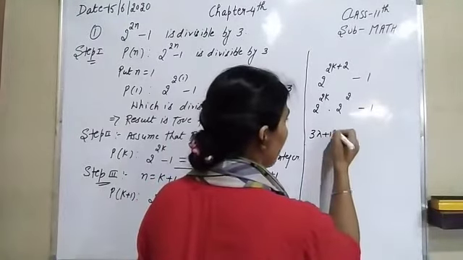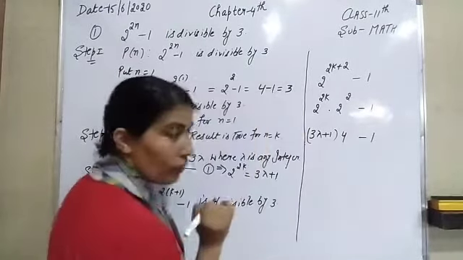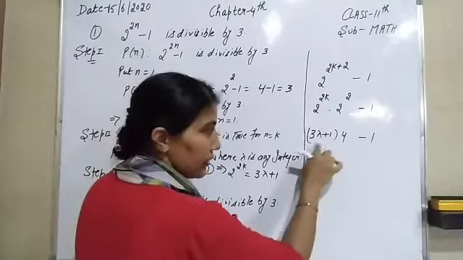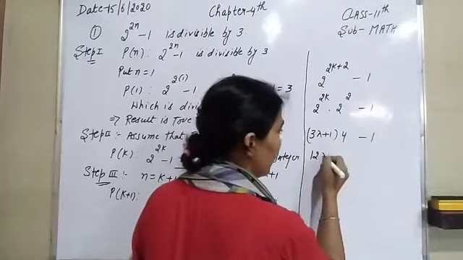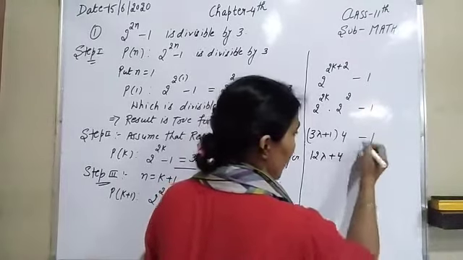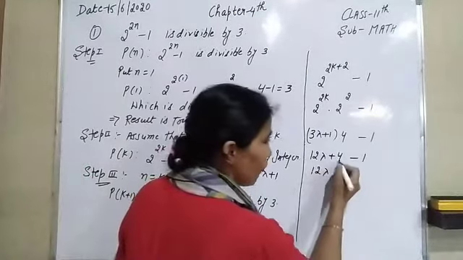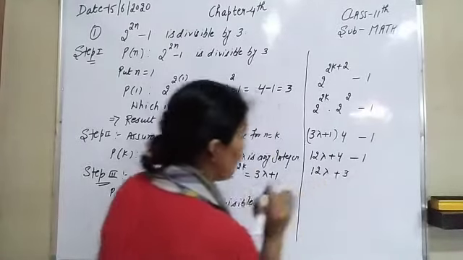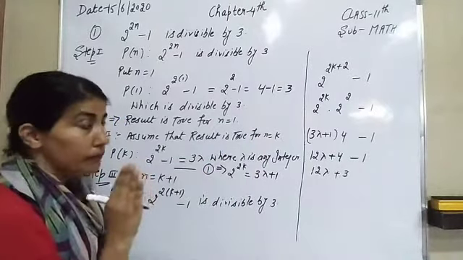Here is 3 lambda plus 1 and 2 square, that becomes 4, and here is minus 1. Okay. Now 4 is multiplied with this one. So you have to do its multiplication. 4 into 3, that is 12 lambda plus 4 into 1, that is 4, and here is minus 1. Okay. After that it becomes 12 lambda. Now 4 minus 1, that is 3. Now look at here, we have to prove that statement is divisible by 3.